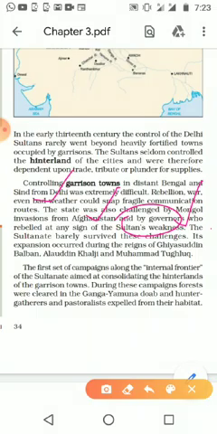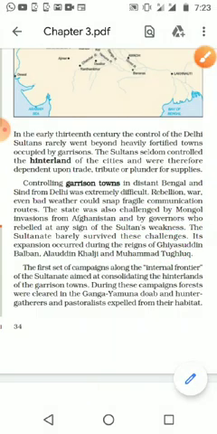Its expansion occurred during the reign of Ghiyasuddin Balban, Alauddin Khilji and Muhammad Tughlaq. Three famous kings made the expansion of the Delhi Sultanate. That is Ghiyasuddin Balban, then Alauddin Khilji and Muhammad Tughlaq. In the coming part, we will study about Alauddin Khilji and Muhammad Tughlaq. Many times we will say about them, what they said, what they did.